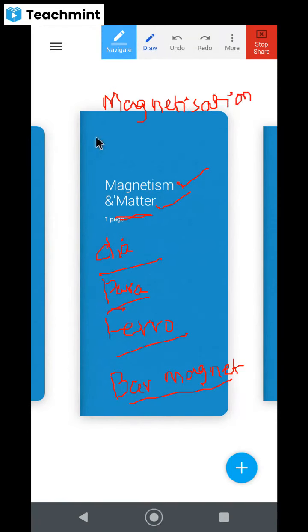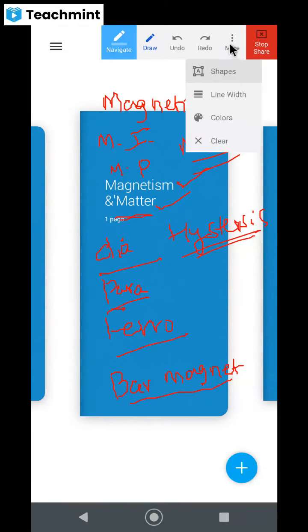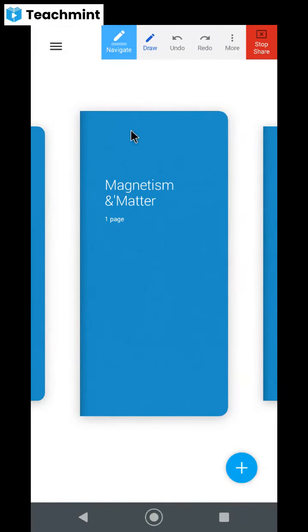magnetization, then magnetic intensity, then magnetic permeability, then magnetic susceptibility. Like that, there are so many words, and there is some phenomenon called hysteresis. This is going to be a very, very important chapter. Are you excited to start this chapter, dear children, to learn all the things in magnetism and matter? Are you excited?